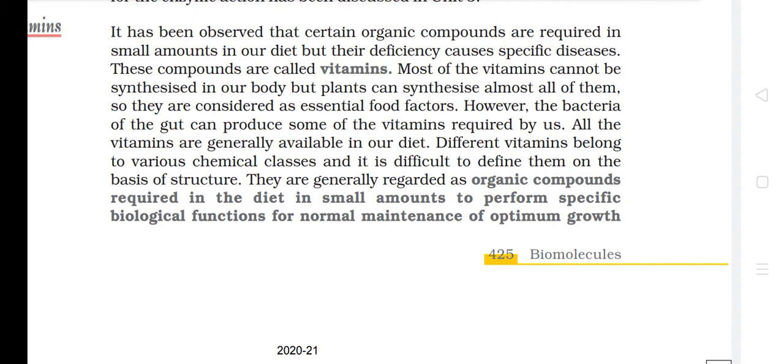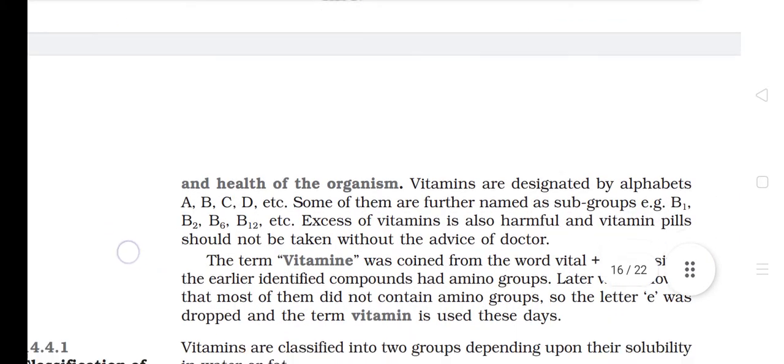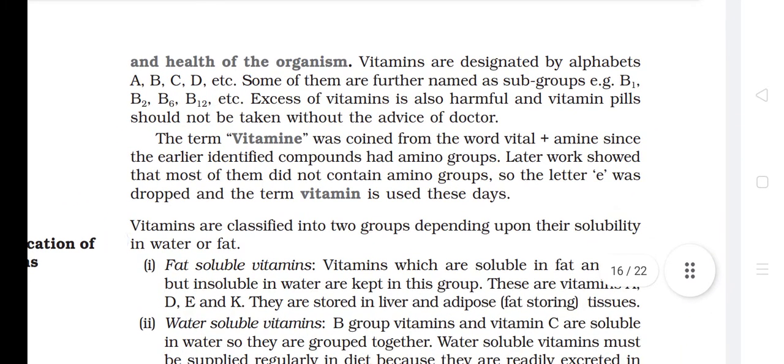Different vitamins belong to various chemical classes and it is difficult to define them on the basis of a structure. They are generally regarded as organic compounds required in the diet in small amounts to perform specific biological functions for normal maintenance of optimum growth and health of the organism. Vitamins are designated by alphabets A, B, C, D, etc. Some of them are further named as subgroups B1, B2, B6, B12. Excess of vitamins is also harmful and vitamin pills should not be taken without the advice of a doctor.